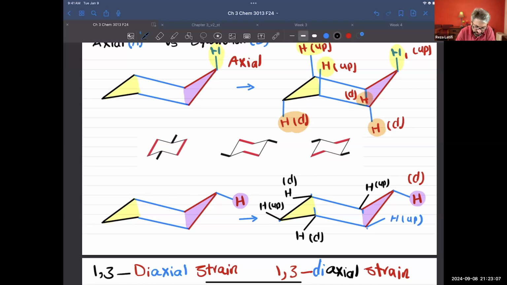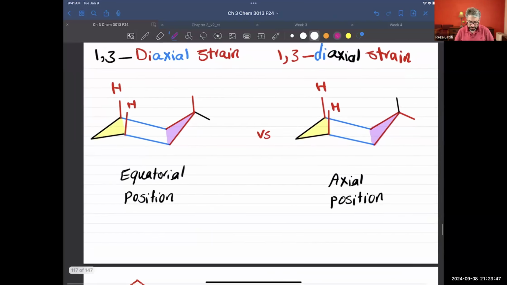As you see, we have three hydrogens in axial position pointing up, starting from here, up, and that one up, and we got three also down. Starting from here, this one is down, down, down, and that one down. So always you will have three axials pointing up, and three equatorials pointing up, and three axials pointing down, and also three equatorials pointing down again.